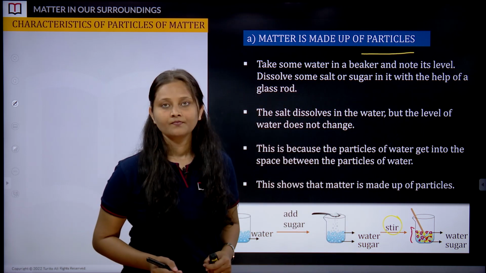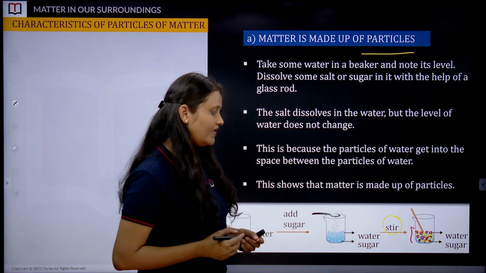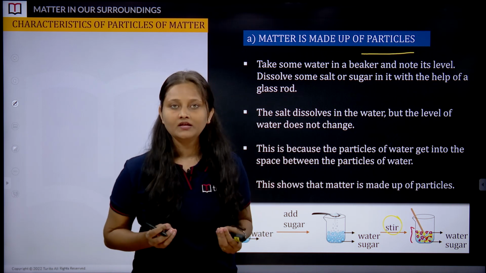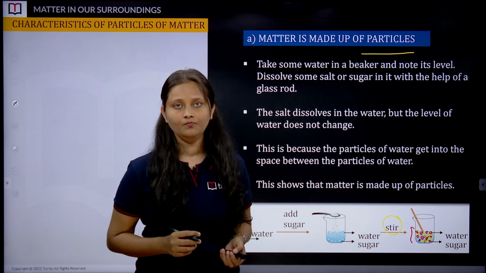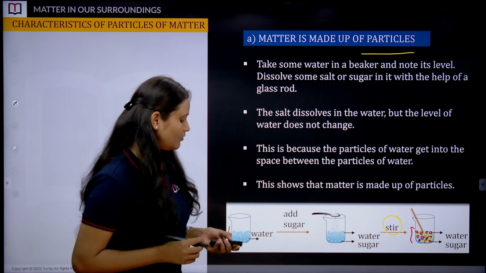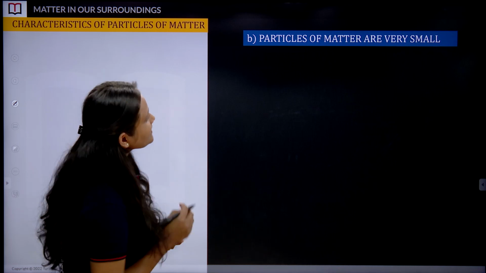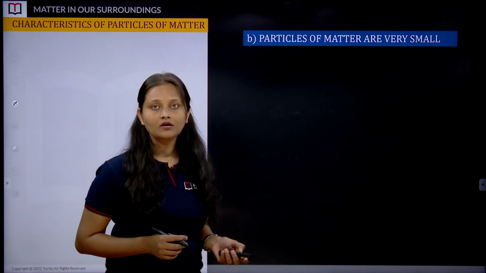So this shows that there are some spaces between matter, and matter consists of small particles. Okay, moving ahead. Particles of matter are very small.